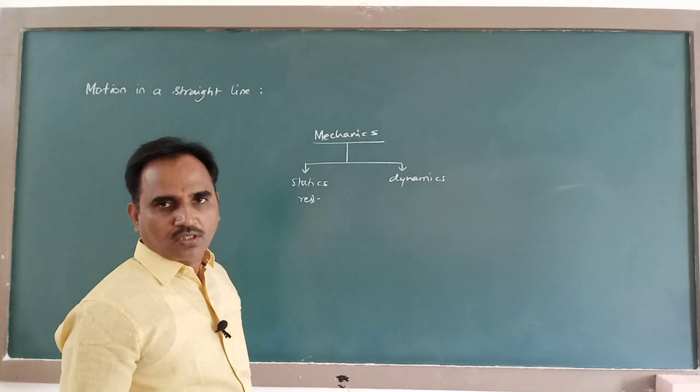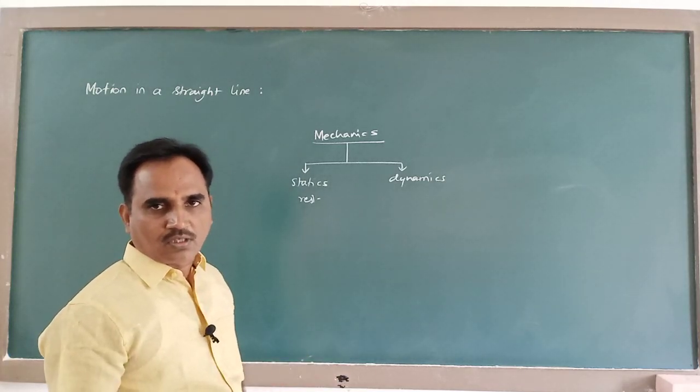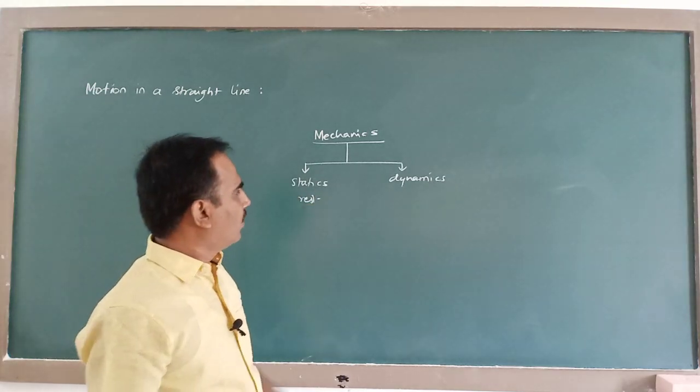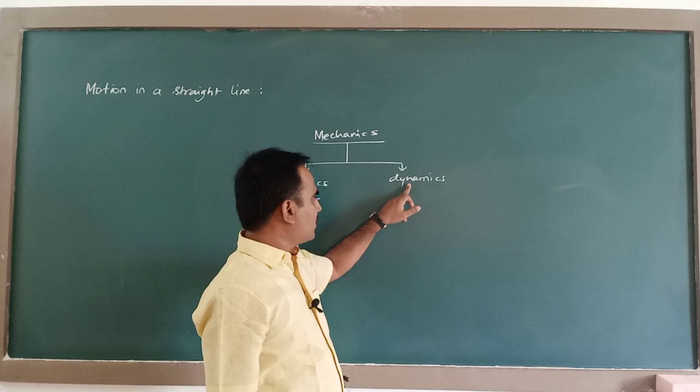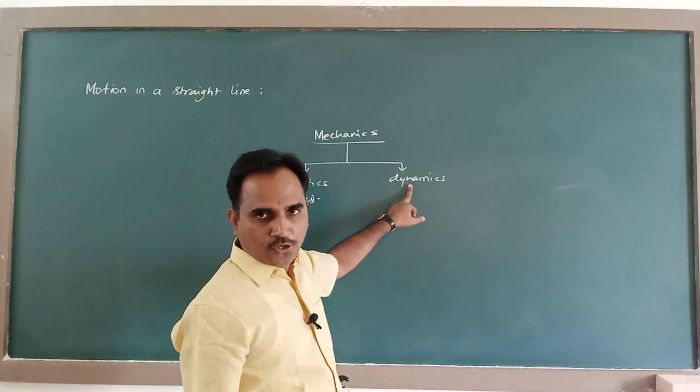Equilibrium means state of rest under the action of forces. So you are going to study about statics later. The other part of mechanics is dynamics. Dynamics deals with the state of motion of bodies.